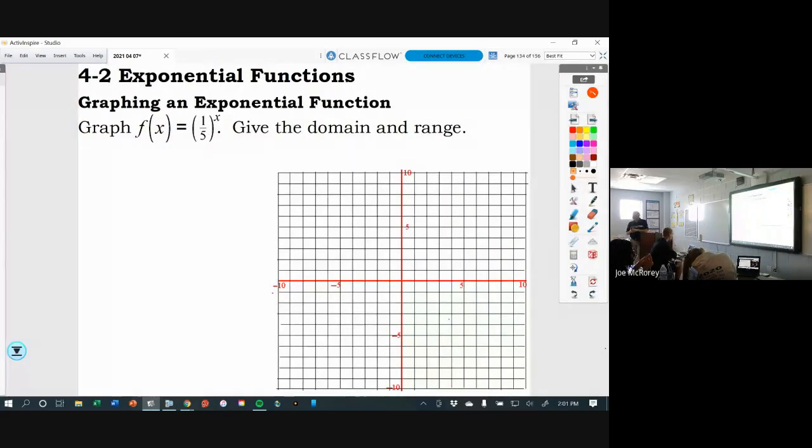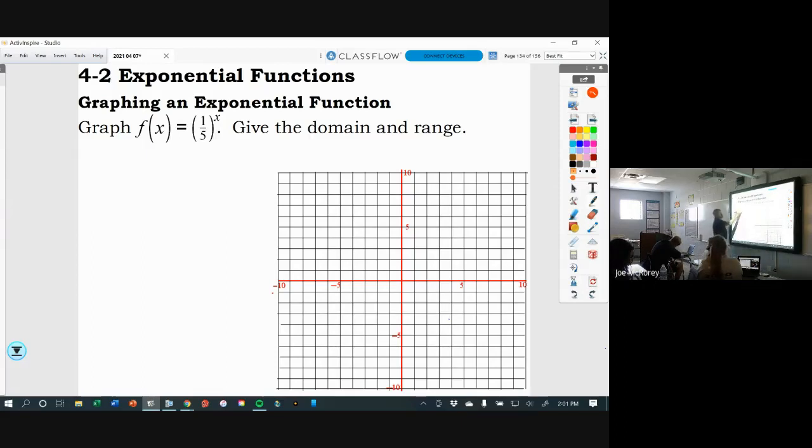We're going to graph (1/5)^x. Will this graph be increasing or decreasing? It will be decreasing, because the base is less than 1, between 0 and 1.